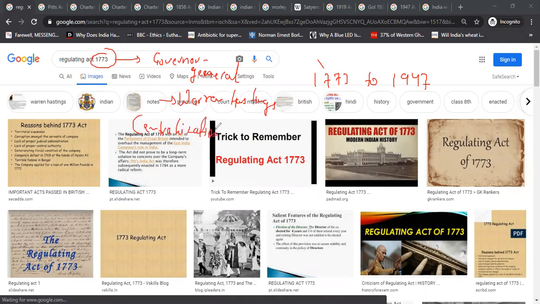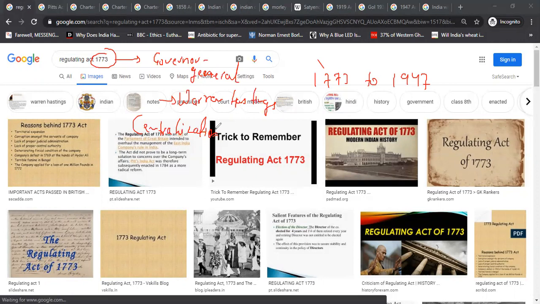Why? Because earlier Bombay, Madras, Calcutta, all these governors had their independent powers. But now the governors of Bombay and Madras were made subordinate. So the process of centralization started from 1773. A four-member executive council was made, and Warren Hastings, the Governor General, was told to take decisions after talking with each other. Lots of quarrels happened because of that, and Warren Hastings was very frustrated.